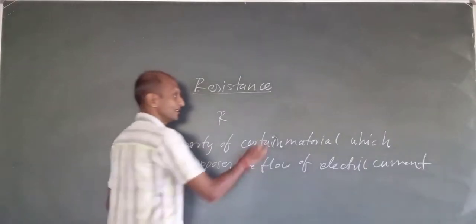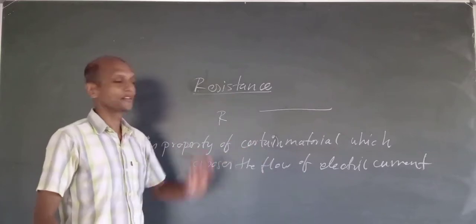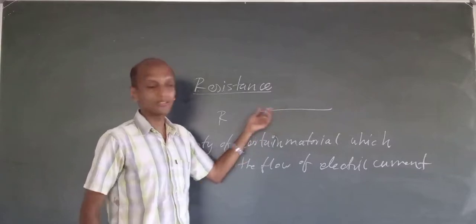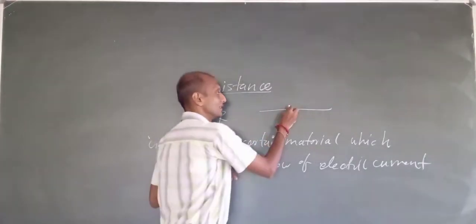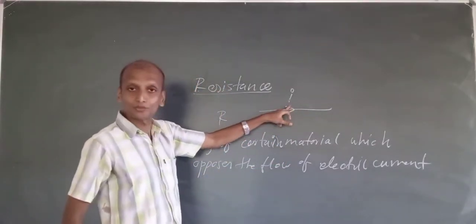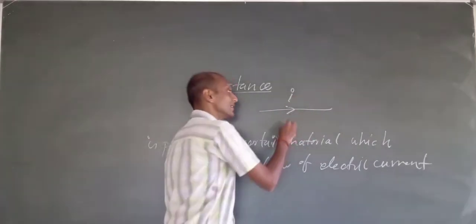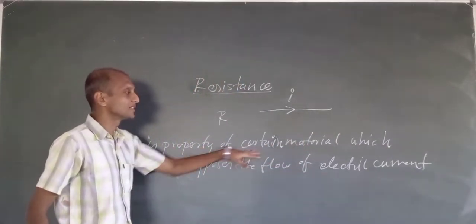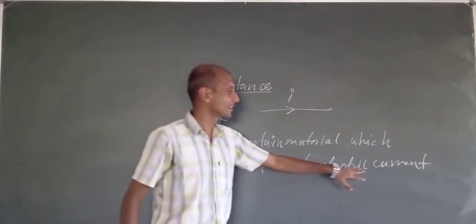Okay, fine. So we have a conductor wire. Let it be any kind of matter. Let it be a copper wire. When I give EMF or voltage to this wire, current starts flowing. We denote current as capital I or small i. So some current is flowing, and resistance is the property of certain material which opposes the flow of electric current.